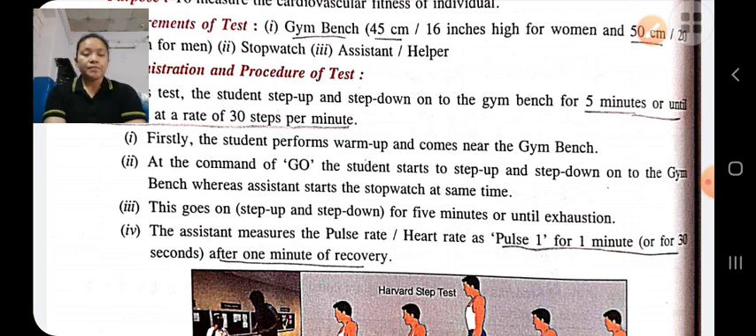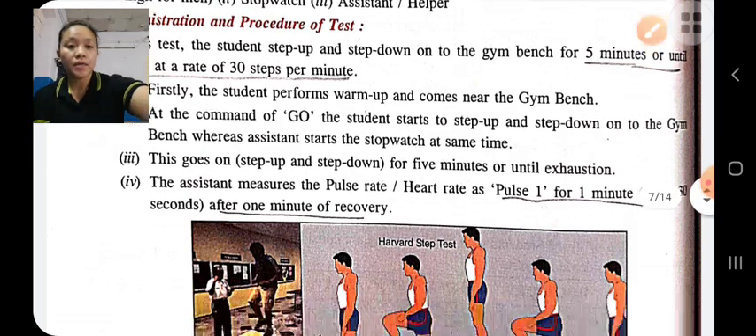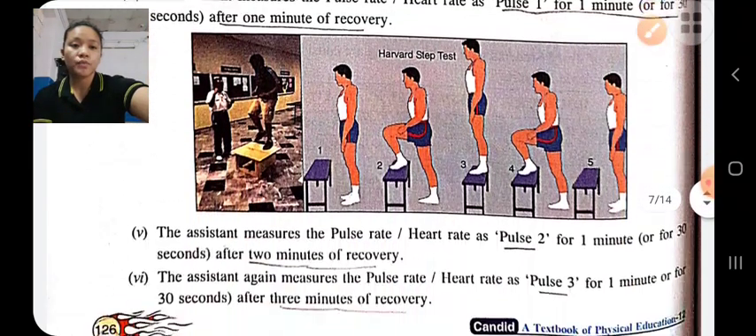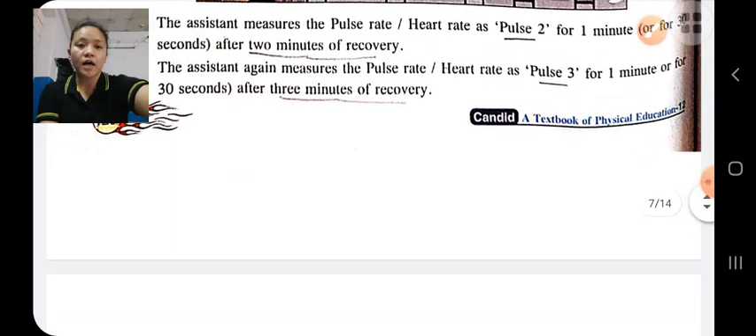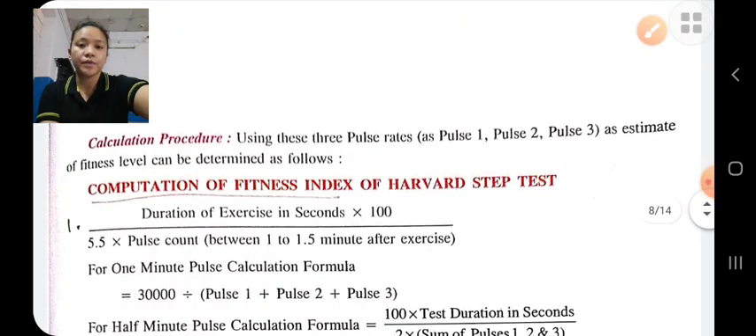After that, the assistant measured the pulse rate as pulse 1 for 1 minute or 30 seconds. After 1 minute of recovery, the assistant again counts the pulse rate as pulse 2 for 1 minute or 30 seconds. After 2 minutes of recovery, the assistant measures the pulse rate as pulse 3 for 1 minute or 30 seconds after 3 minutes of recovery.